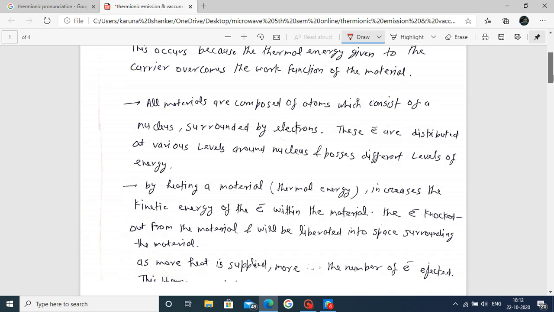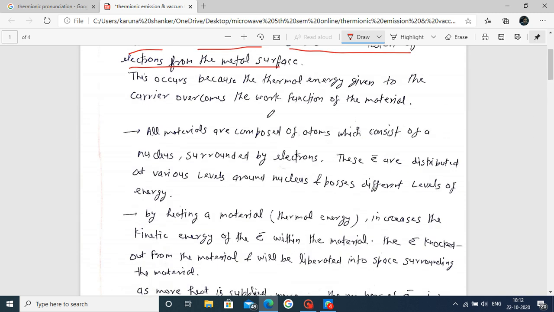Also write down a few points. This occurs because of thermal energy, as we already explained, and it gives the carrier enough energy to overcome the work function.